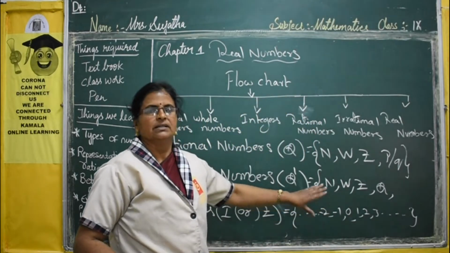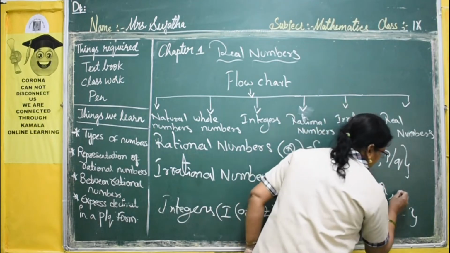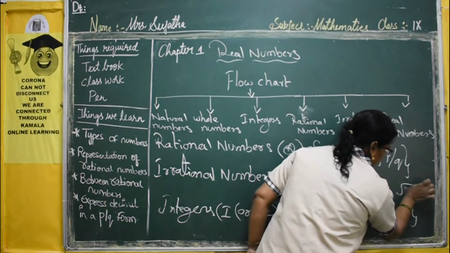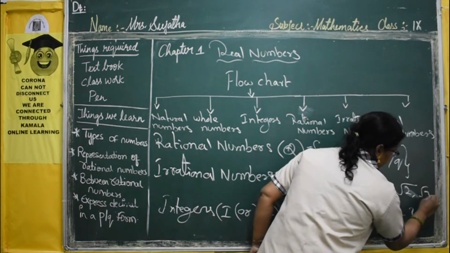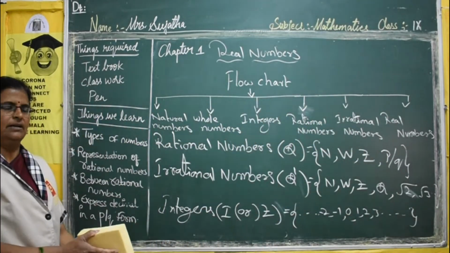Instead, it contains the numbers which do not have perfect square roots, that is root numbers, root 2, root 3 like this. This is called the set of irrational numbers.